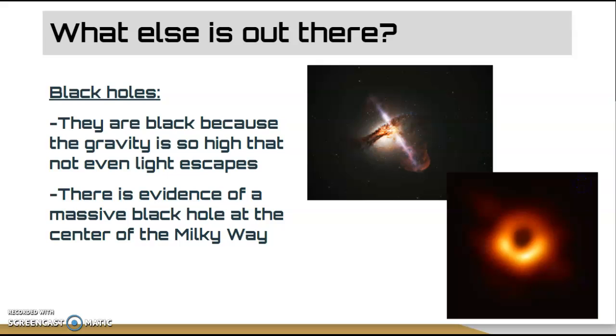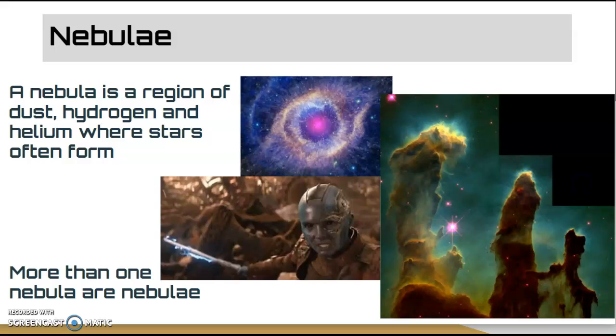So what else is out there? Well, we got black holes. We think at the center of our galaxy there is a black hole. They're black because the gravity is so high that not even light can get out. That's pretty strong. It actually can pull light. Nebula. A nebula, or nebulae, is a region of dust, hydrogen, and helium where stars often form. Now, we also know there's a character from Marvel called Nebula, but that's not the one we're talking about. The other pictures are different nebulae, and they are where stars are basically forming.